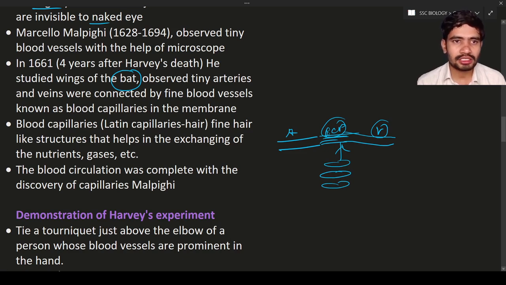In Latin, capillaries means hair. Why did they name it capillary? Because they look like fine hair. So the blood circulation was complete with the discovery of capillaries, and that was done by Malpighi.